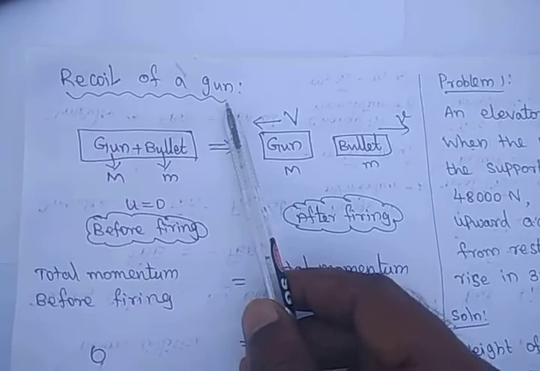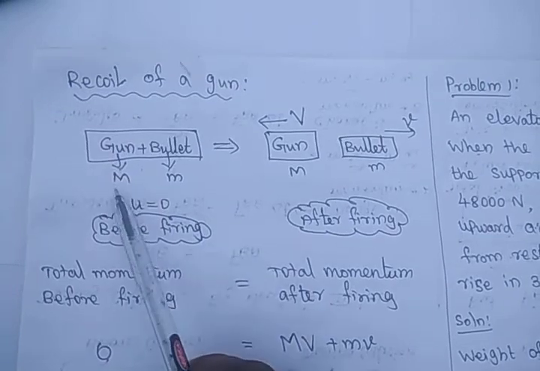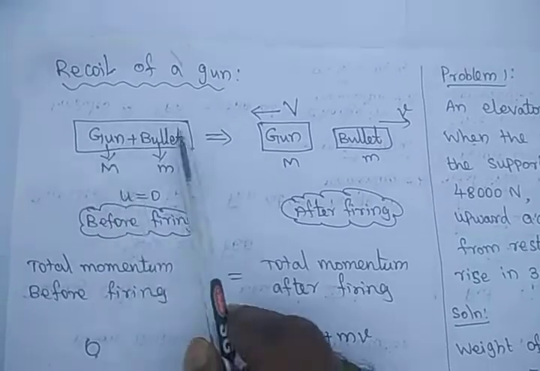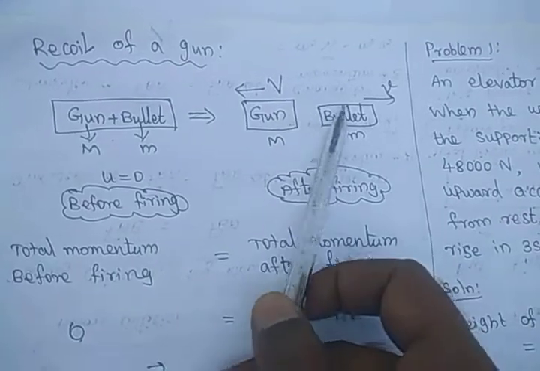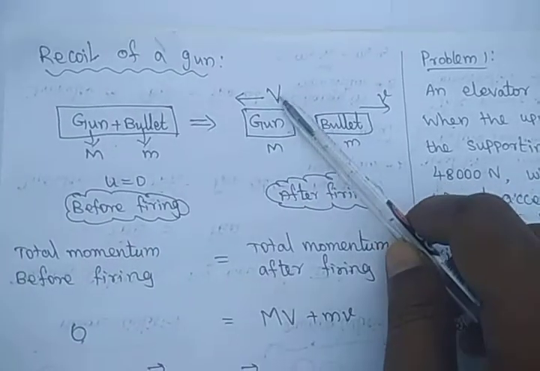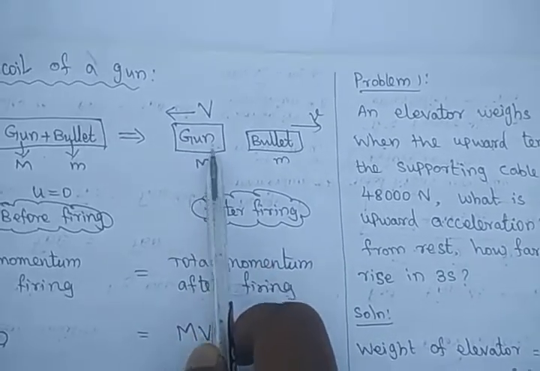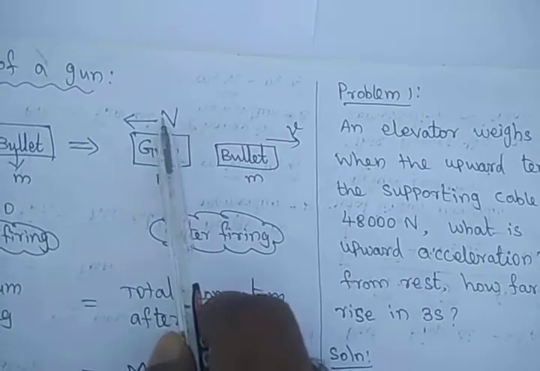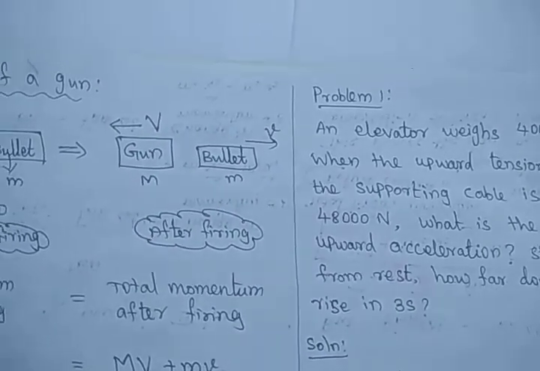Let us take one example: the recoil of the gun. Very simple. The gun and bullet are inside the gun only. The gun's mass is capital M and the bullet's mass is small m. Before firing, both are in the same system. After firing, the bullet moves in the forward direction. Due to this forward velocity, there will be a backward velocity of the gun. So the gun will move backward. That is called the recoil of the gun. The gun moves with velocity capital V in this direction and the bullet moves with velocity small v in this direction. Mass of the gun is capital M and mass of the bullet is small m after firing.